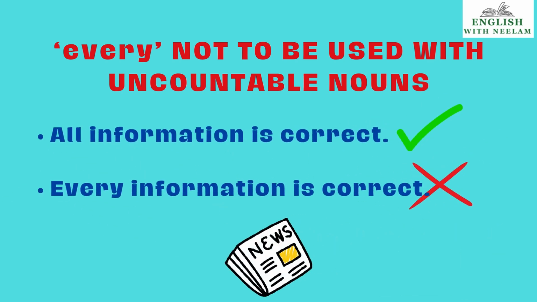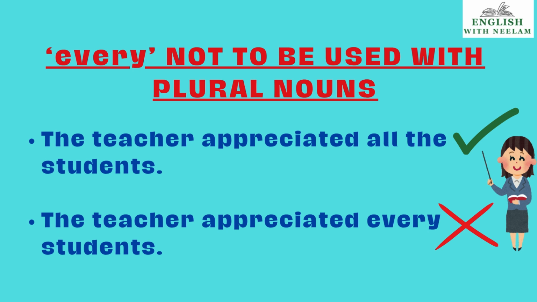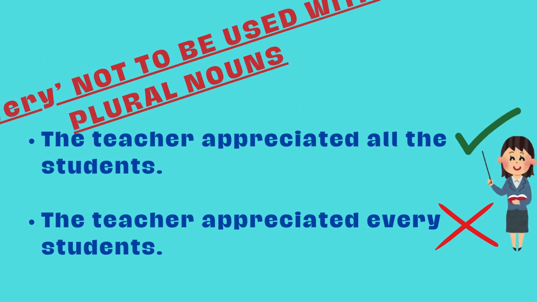And every is not used with uncountable nouns, children. All information is correct. This is the right sentence. Every information is correct. This is incorrect, children. And every is not used with plural nouns. I have told you we use a singular noun and singular verb with the word every. Now the example. The teacher appreciated all the students. This is correct, children. All with plural students. The teacher appreciated every students. We can't say that. This is not correct.